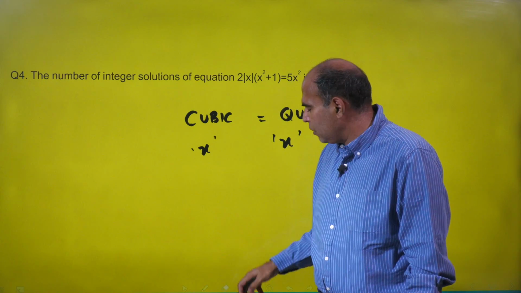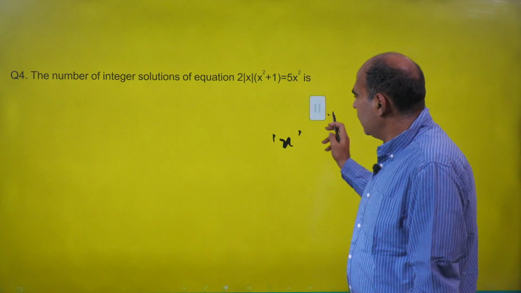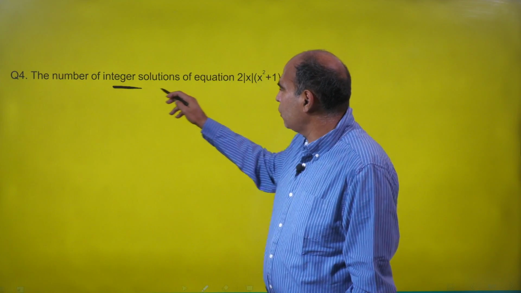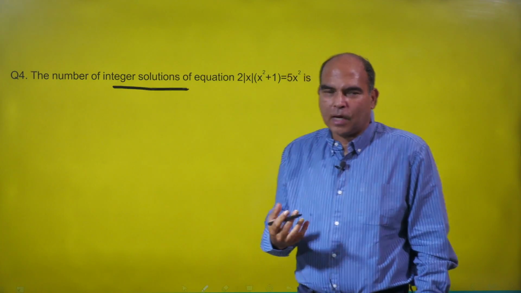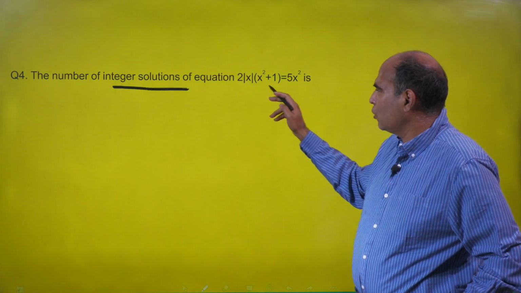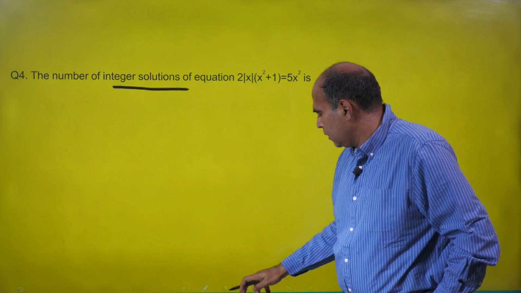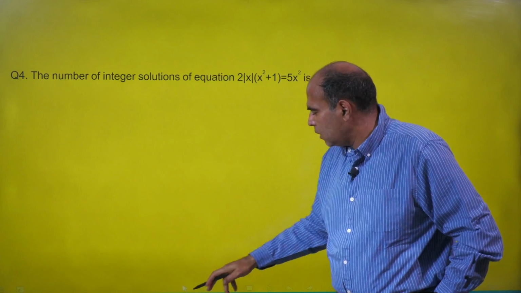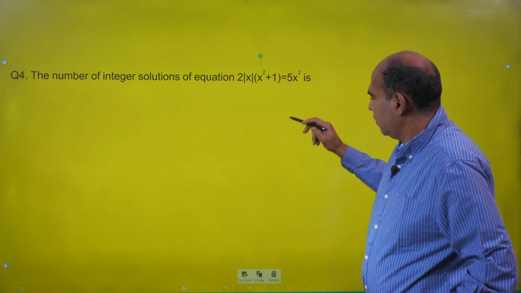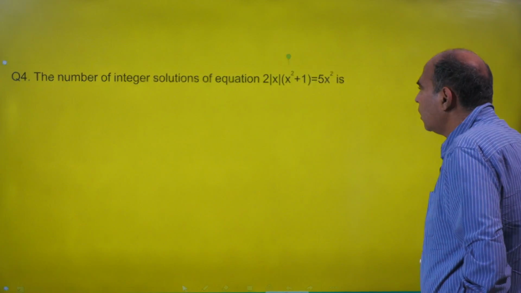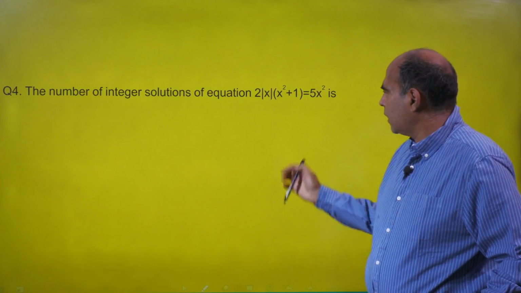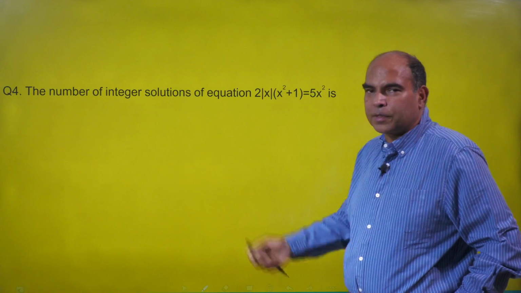So why I'm telling you that, and why that thought is important here, is that given the question is asking us the number of integer solutions for this equation, you can simply start off by trying to see, okay, do I see any values? When you see this expression, 2 mod x into x square plus 1 is equal to 5x square, the first thing you realize is that at x equals 0, the two sides are the same.